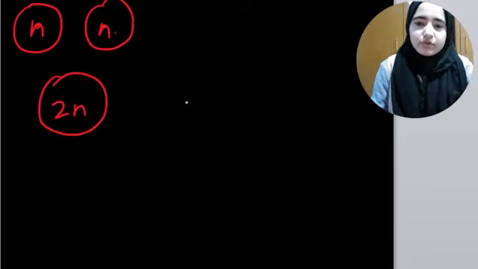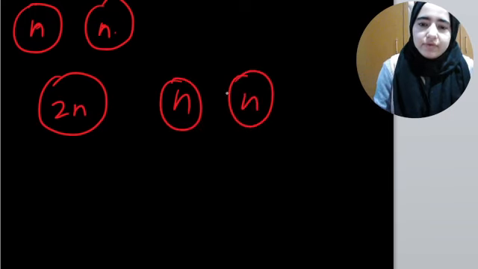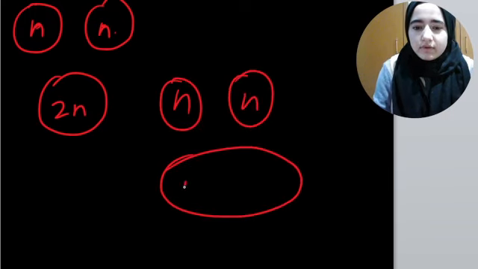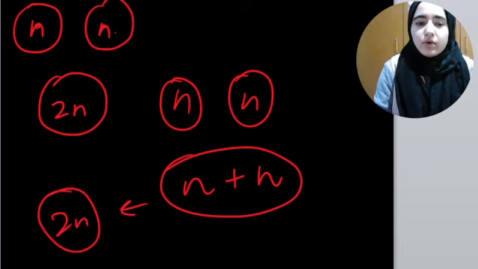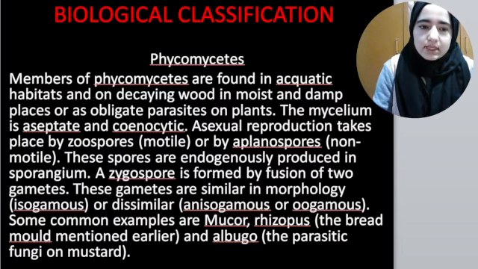I'll repeat. Usually in fungi, the hyphae coming together contain n. Once they fuse they will form 2n. But in some fungi like ascomycetes, n and n will fuse but won't form 2n; they will form the n plus n stage. After this stage they will form 2n. I hope this concept is clear.